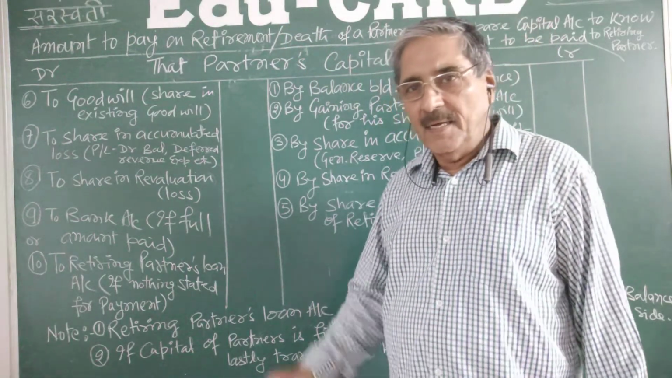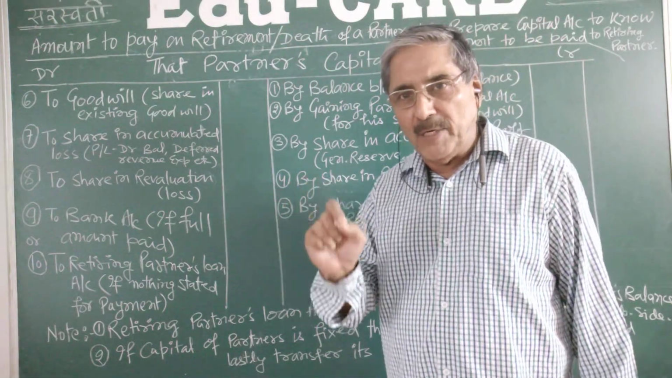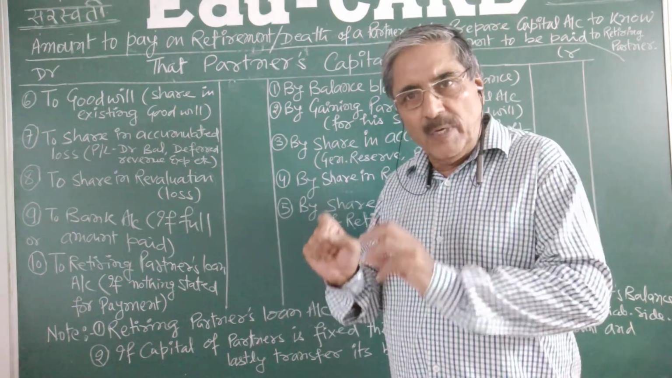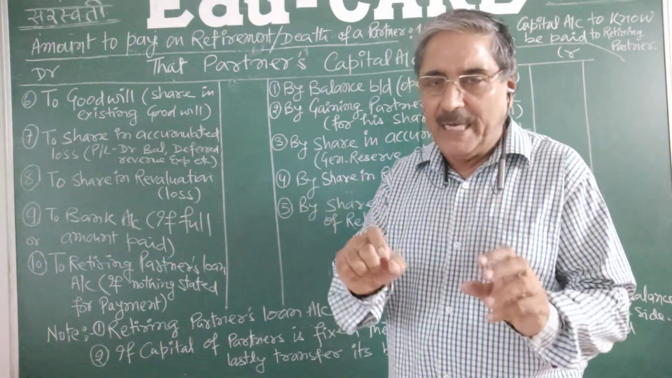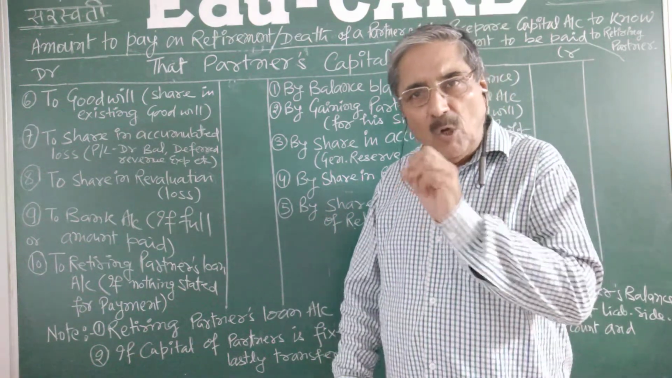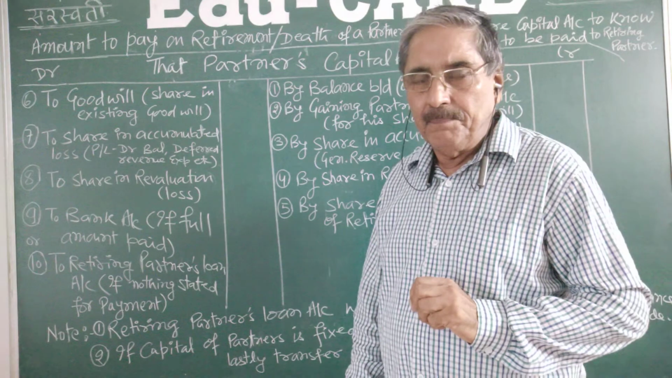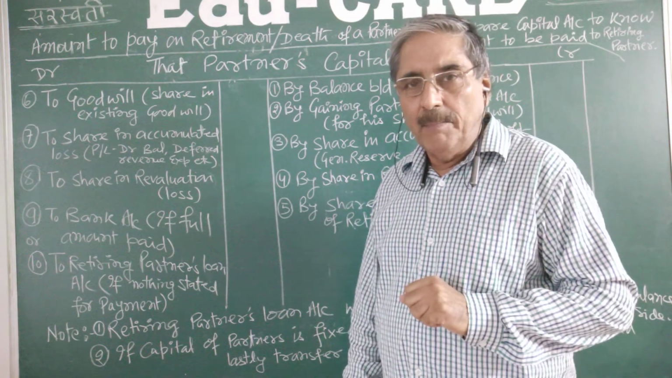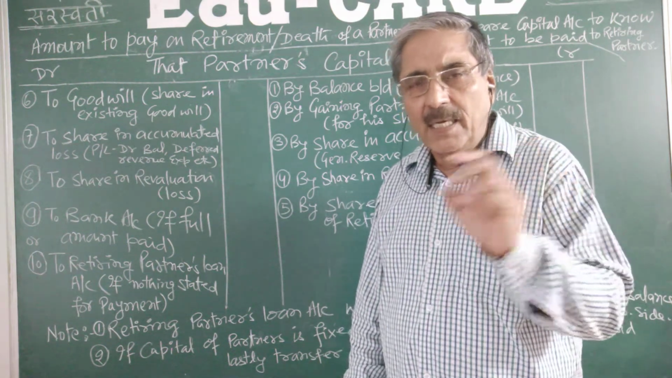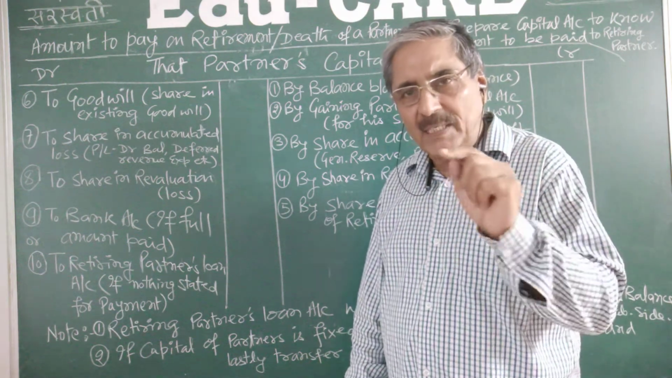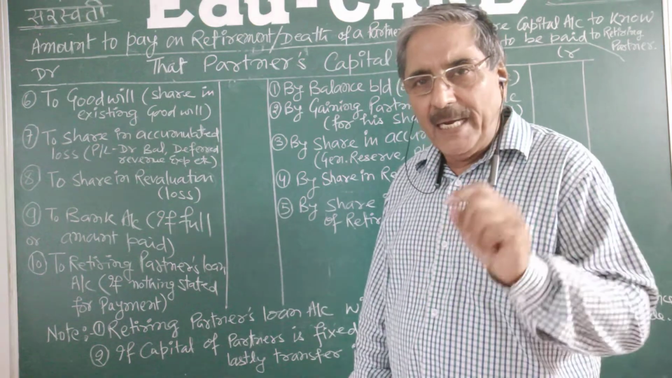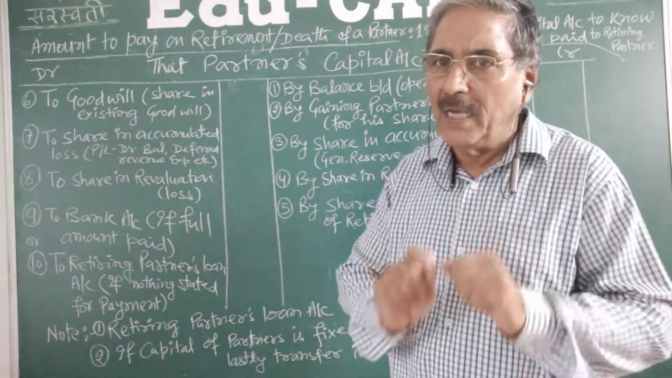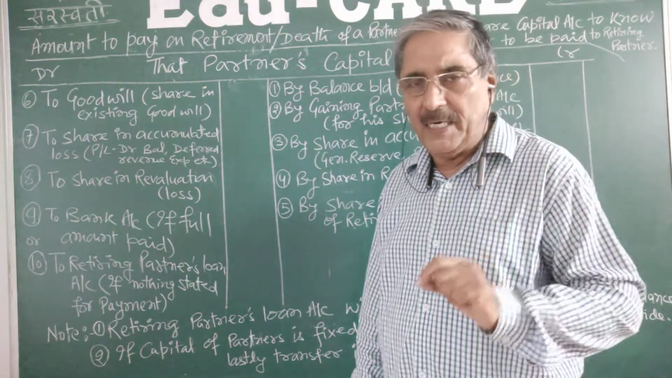Hello students, in this video we are going to study about the amount to be paid to a retiring partner on the date of retirement or to the nominee of the deceased partner. If a partner retires, then he himself will take the money, but a partner who has died can't take it, so his nominee, meaning legal representative, will come and claim the amount, and then the partnership firm has to pay this amount to the nominee of the deceased partner.